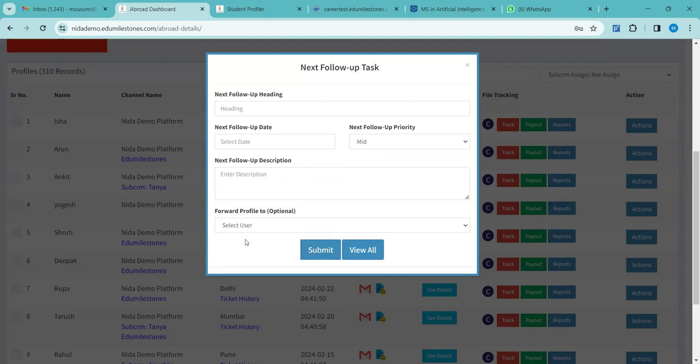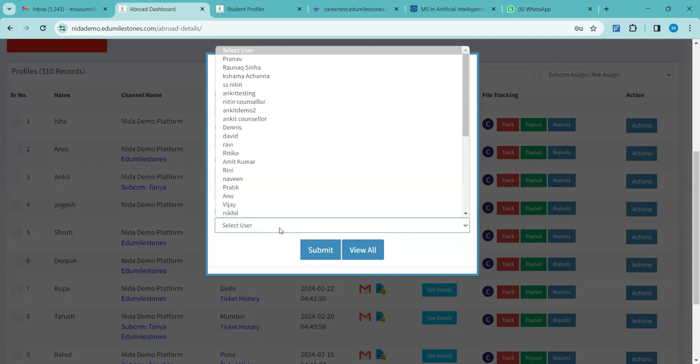But here again, I want to show you one more thing. Here you can see this forward profile. It is optional again. It might be your direct student with whom you want to take a direct follow-up, or it might be your sub CRM students also, which you want to share with your sub CRM so that they can take a follow-up. Okay.